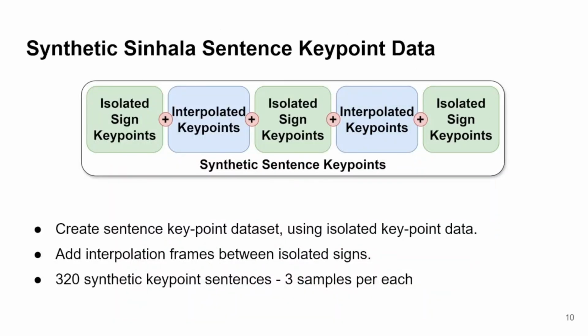To address the data scarcity, we created synthetic Sinhala sentence key point data using the Sinhala isolated dataset. That is, we combine different signs from the isolated dataset to form a meaningful sentence. The isolated sign videos have different backgrounds and clothing on signers. To overcome this, we are using key points data to create the synthetic data. To ensure a smooth flow from sign to sign, we include interpolated key point frames between signs. This way, we created 320 synthetic key point sentences with each having three samples.